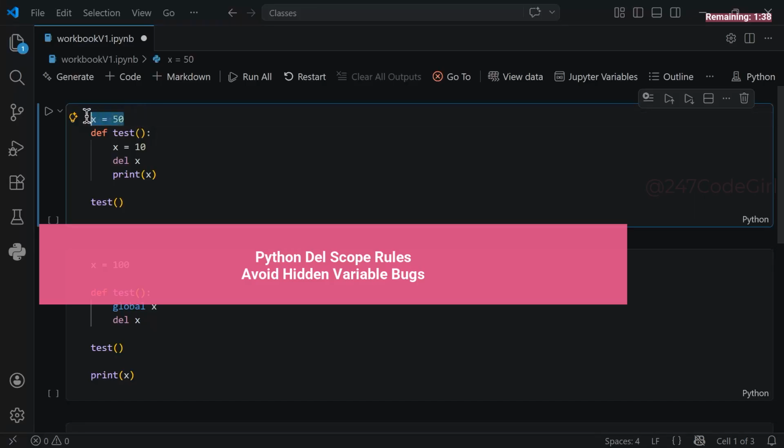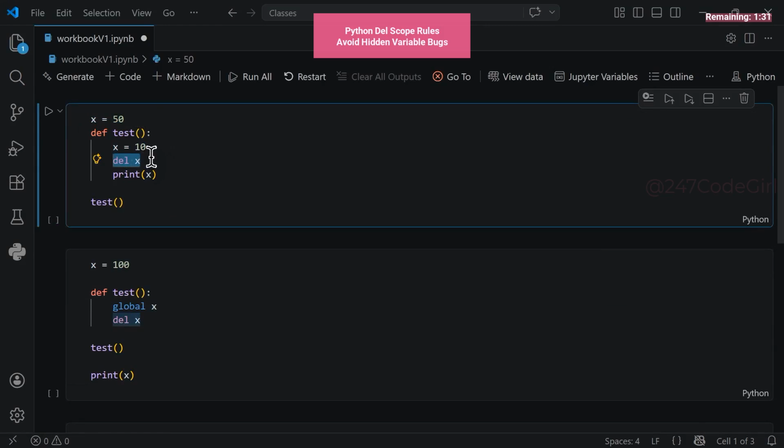Imagine a global variable and a local one sharing the same name. If you trigger a deletion, which one actually disappears? The local instance or the one at the global level? Let's analyze what happens when we run this print statement.